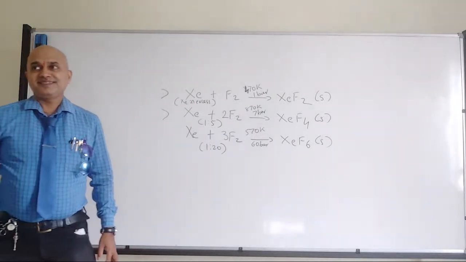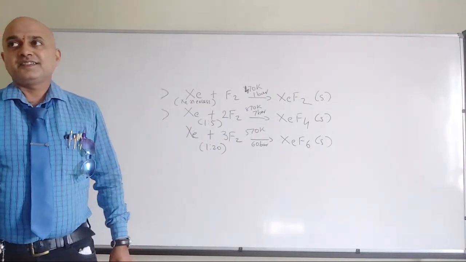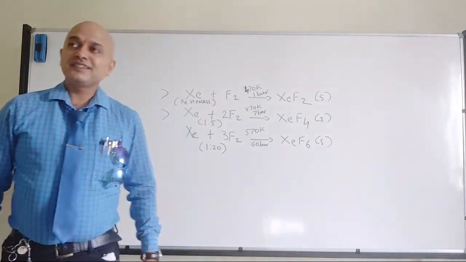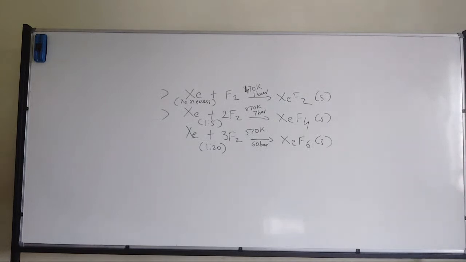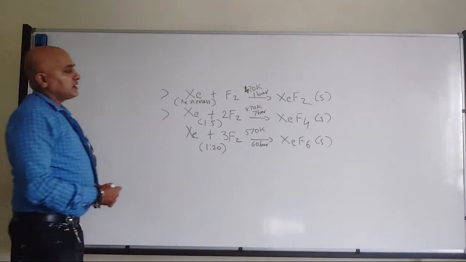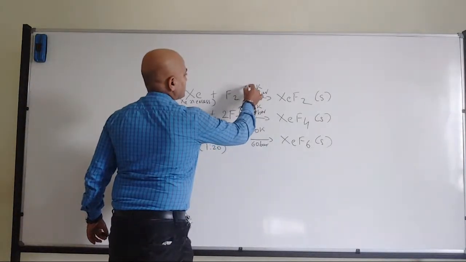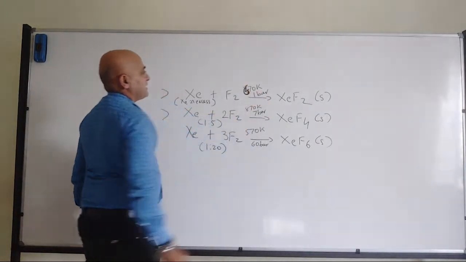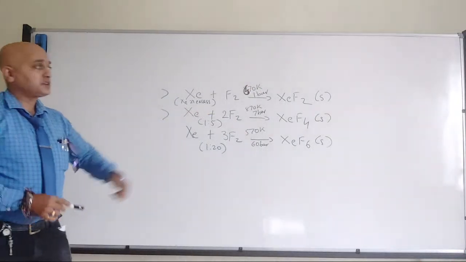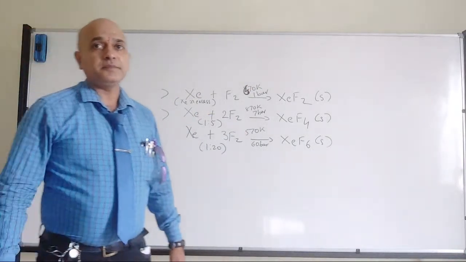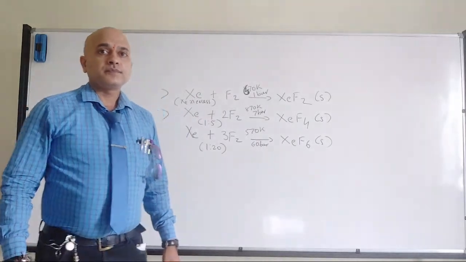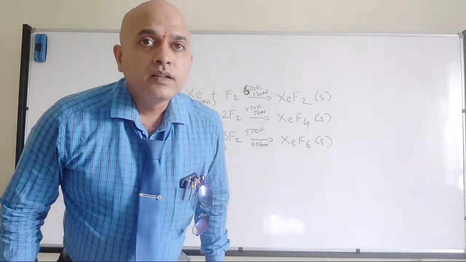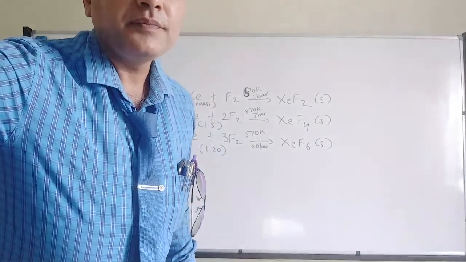First one you can make it as 670. Okay, anyone?